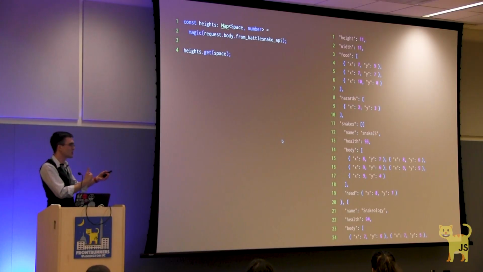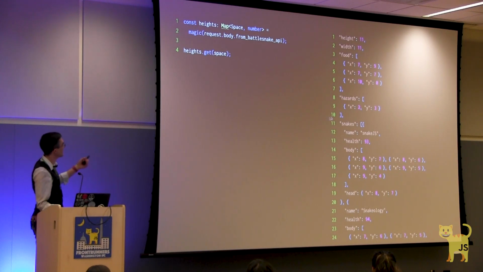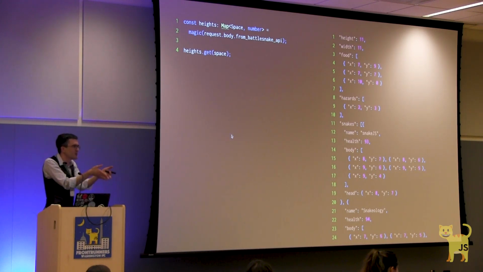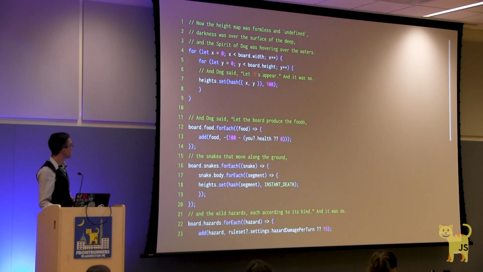Battlesnake, like most APIs, I'm sure y'all are dealing with APIs in your daily work, they give you the structure that best benefits them as a platform. And in the Battlesnake case, it's an array. We have an array of food and an array of hazards and an array of snakes. And what we really want is to get down to a single map of, for this space, how tall is it? So what we're going to do is loop through each of those arrays.